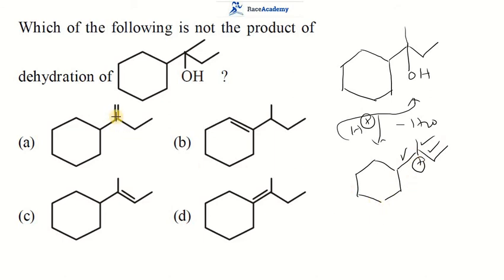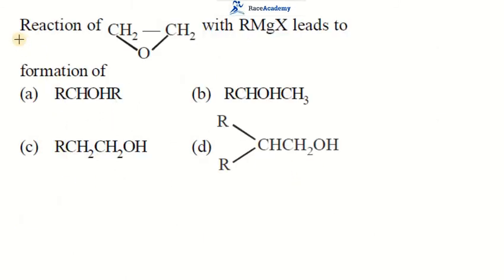So that means the first one is possible, the third one is possible, the fourth one is possible. But the double bond cannot come inside the ring. The second one is not possible. That's why, since the question asks which is not the product, the second option is the right option for this question. Let us move to the next one.